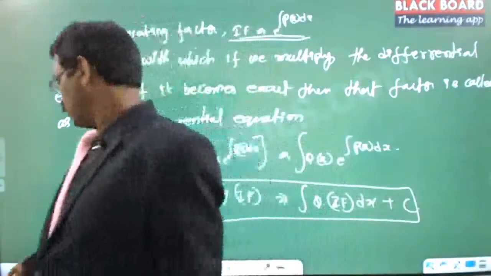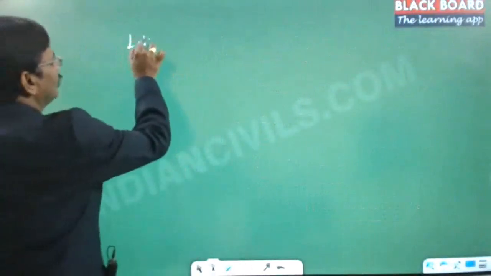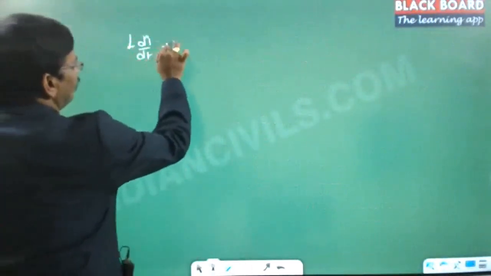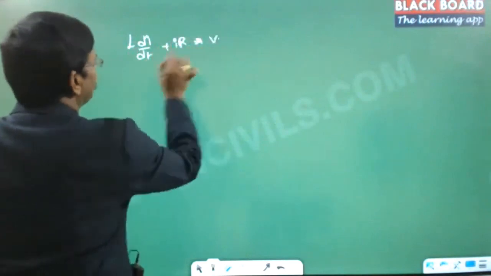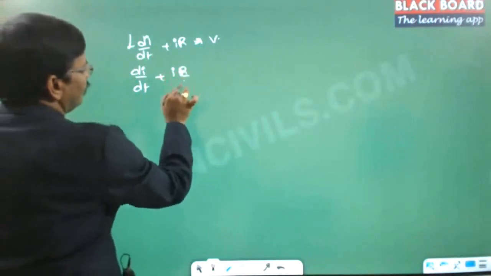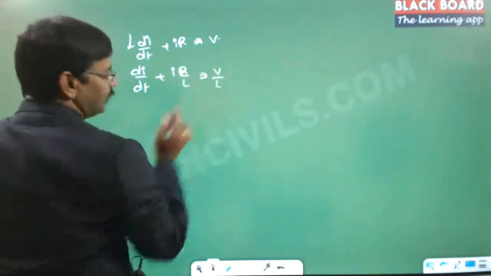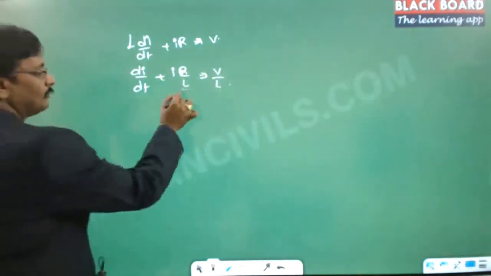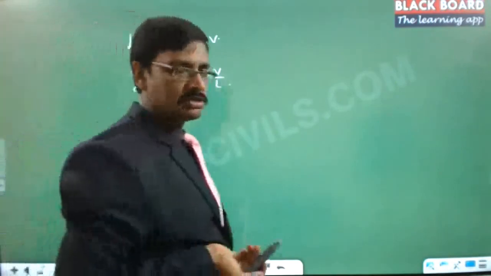Coming back to our discussion, what we have got is L dI by dt plus IR is equal to V, or dI by dt plus I into R by L is equal to V by L. Now here, instead of P, it is R by L, which is a constant.